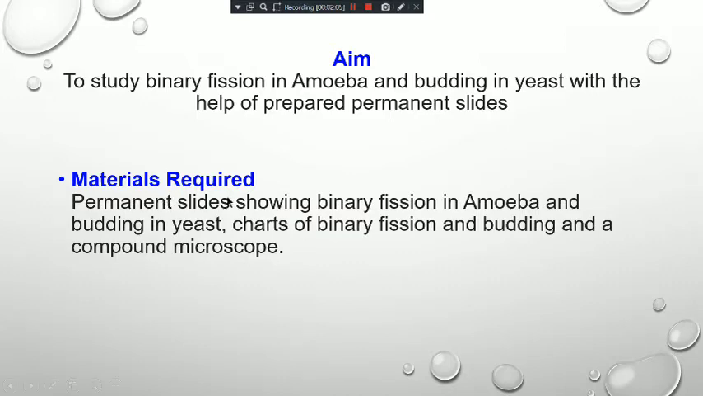Now, what are the materials required for the practical? First, the permanent slides showing binary fission in amoeba and budding in yeast. Permanent slides are slides which are already preserved, okay? And the slides which we prepare during the laboratory experiment are temporary slides. Clear? Now, charts of binary fission and budding and a microscope. Clear? So these are the materials required.